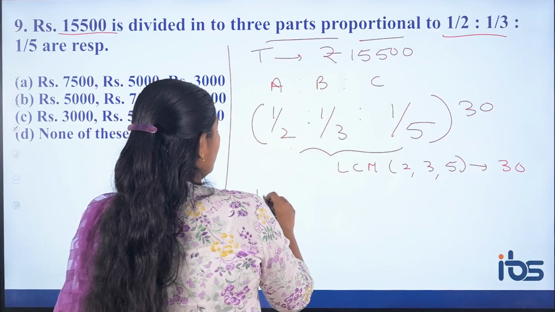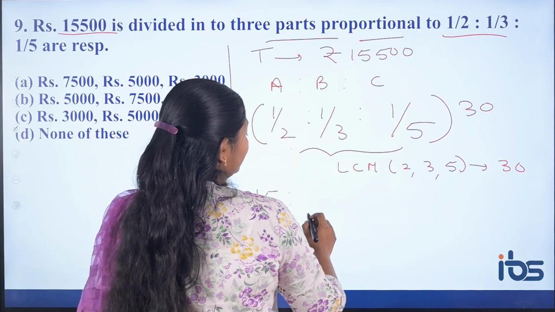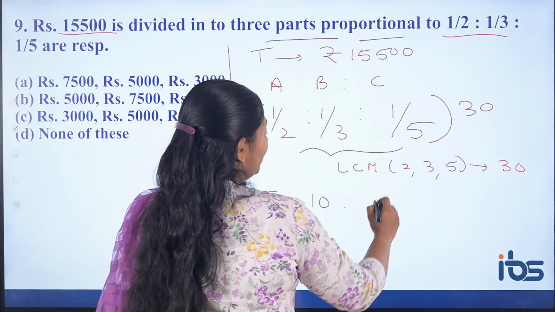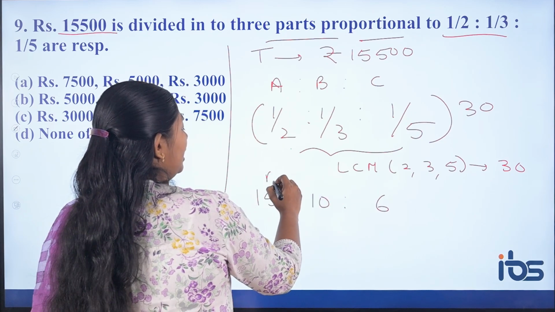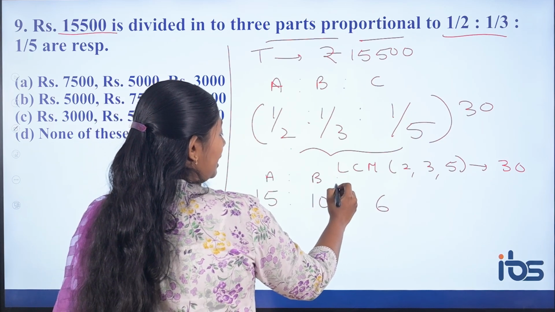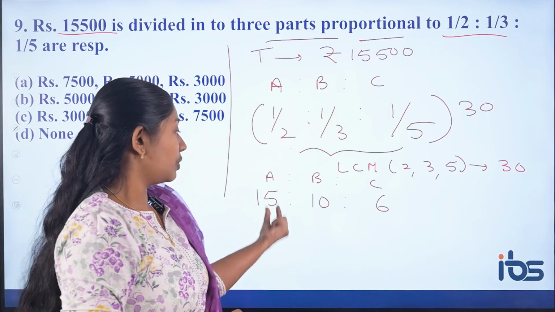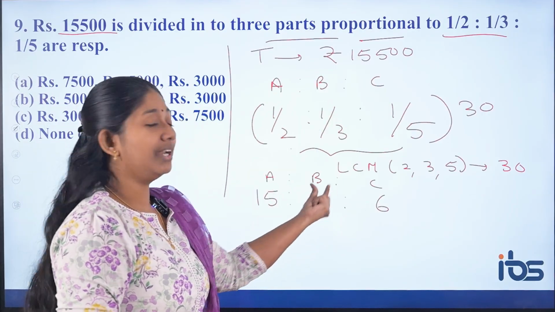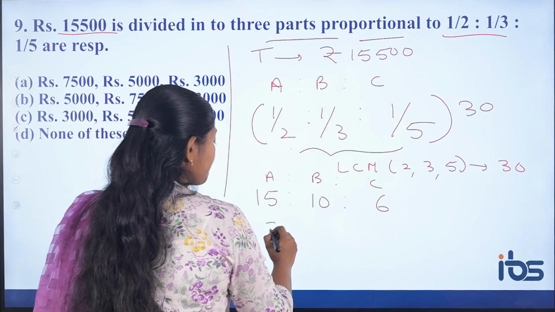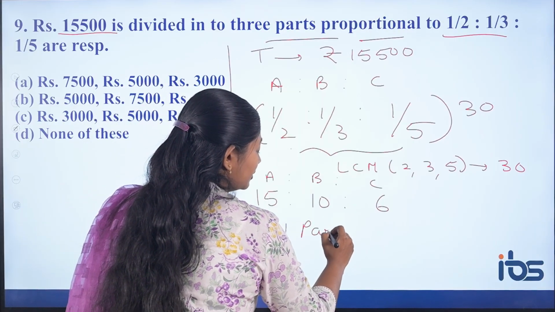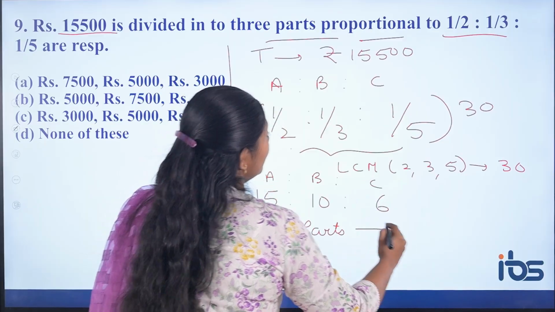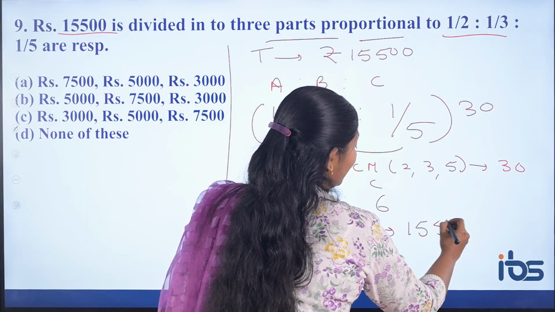So 2 into 15, 3 into 10 and 5 into 6: A will get 15 parts, B will get 10 parts and C will get 6 parts out of the total share. So what is the total share? 25, 25 plus 6, 31 parts or 31 units is nothing but 15,500.